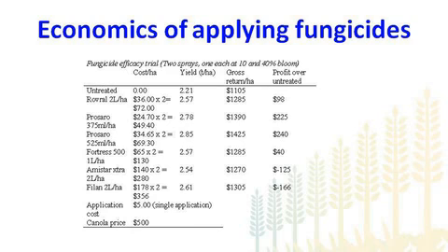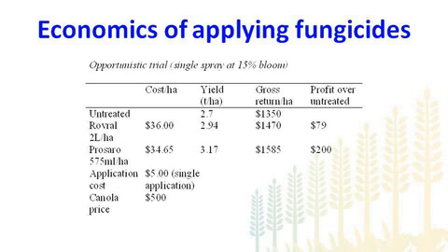If you look at the economics of applying fungicides in the opportunistic trial, we got a similar sort of result. As you can see, in the case of Rovral, we got about $79 per hectare benefit, and in the case of Prosaro, this is 525 mils, not 575, we got a return of about $200 per hectare, assuming similar assumptions for the canola price and the cost of application of the fungicide.